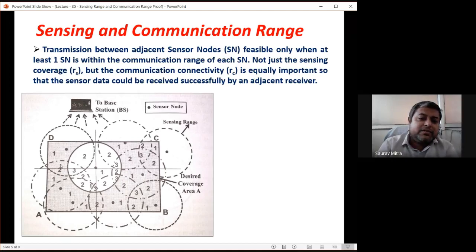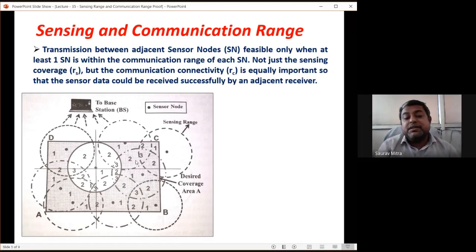Now what is this 3 here? There is a 3 written here. What is this 3? That means this area is sensed by 3 sensor nodes. That means 3 times overlap has occurred. That means 3 times redundant information is being transmitted, and whatever energy is used for sensing and communication of redundant information is actually a waste, because this area is being sensed by 3 sensor nodes. Why is 2 written here? Because this area shown here is sensed by 2 sensor nodes. And why is 1 written here? Because this area within the ABCD is being sensed by 1 sensor node.